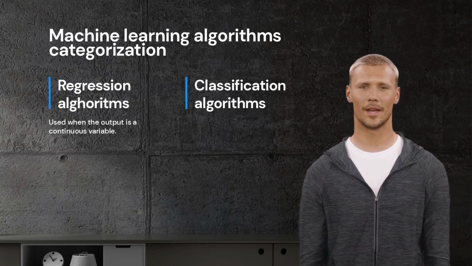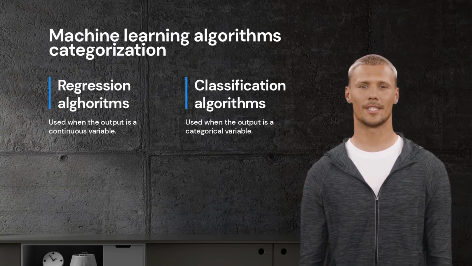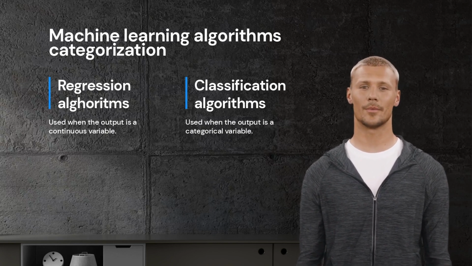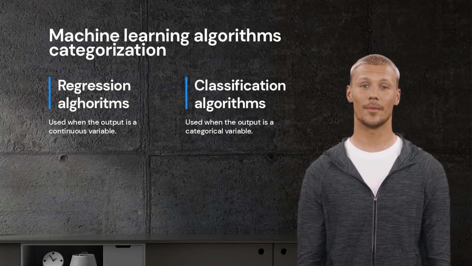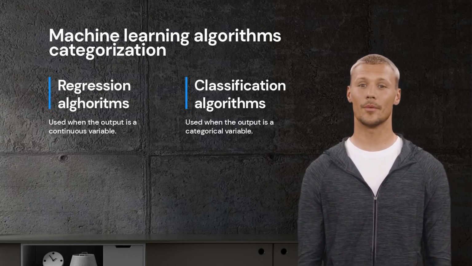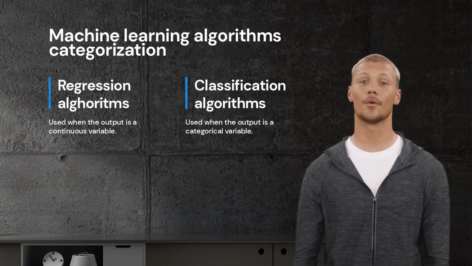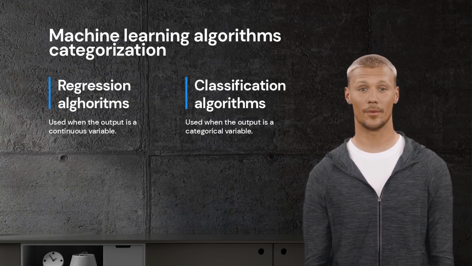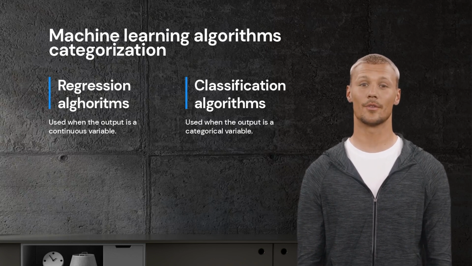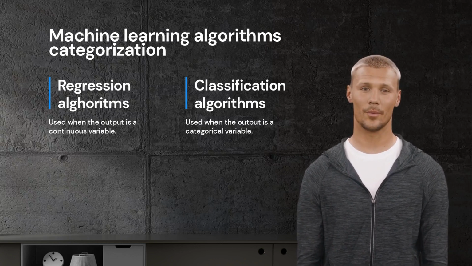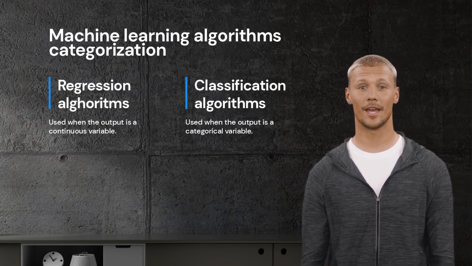Classification algorithms, on the other hand, are used when the output is a categorical variable. This means that the output can only take on a limited number of values or categories. For example, in a medical application, a classification algorithm might be used to predict whether a patient has a certain disease based on their symptoms and medical history. The output of the algorithm would be a prediction of whether the patient has the disease or not, which is a categorical variable with two possible values, positive or negative.